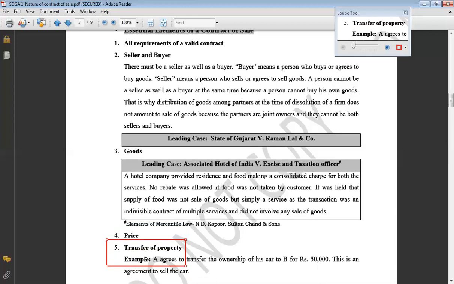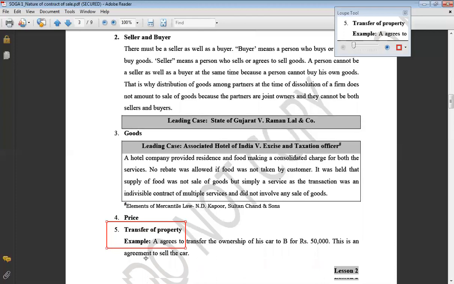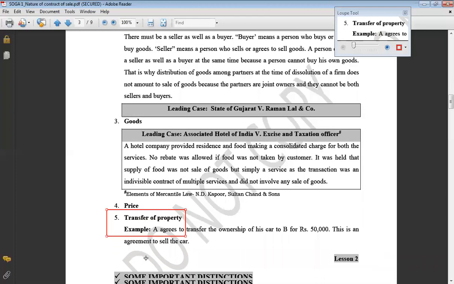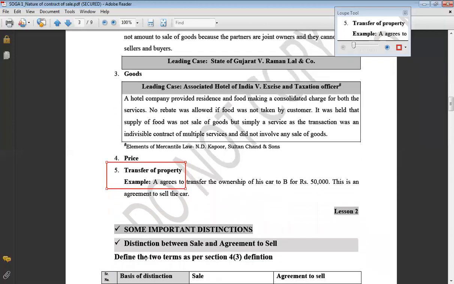Next essential is transfer of ownership. It is a very essential element because sale means ownership has transferred from the first owner to the second person. That means the seller is going to transfer the ownership of his goods to the other person, the buyer. Now this transfer of ownership may take place immediately in case of sale, or it may take place after some time in case of agreement to sell. So this is the introductory portion of the contract of sale.